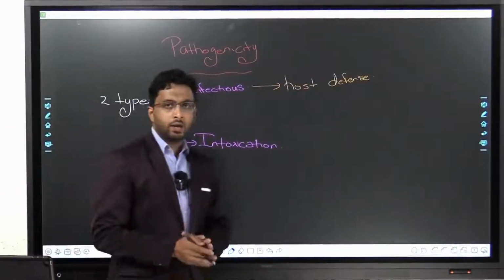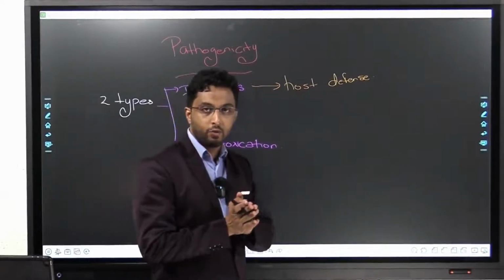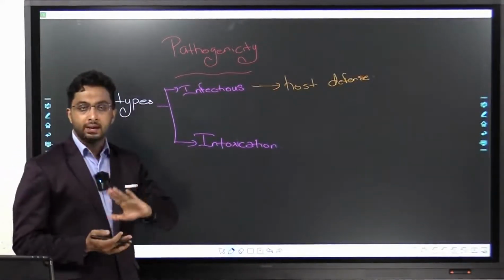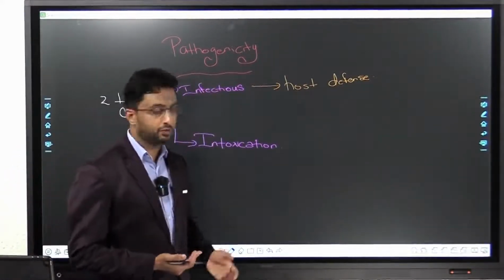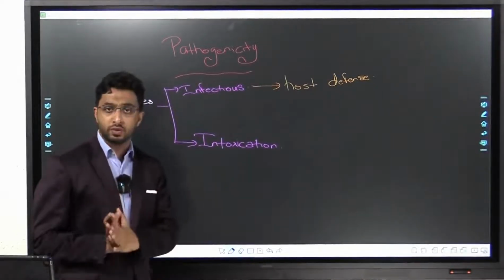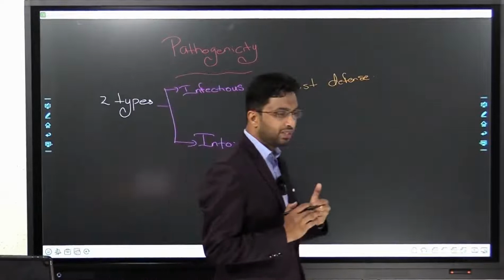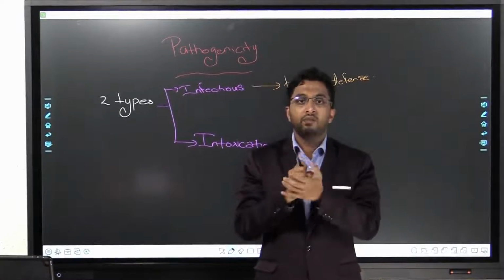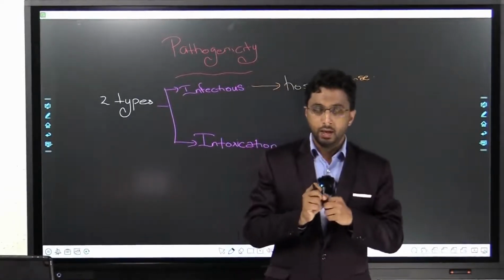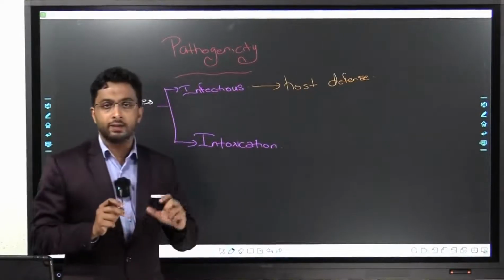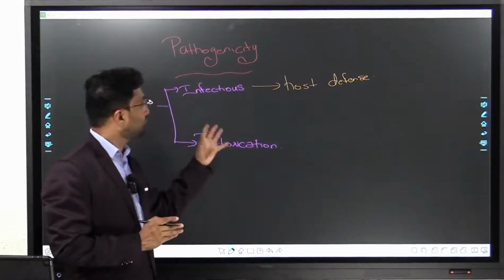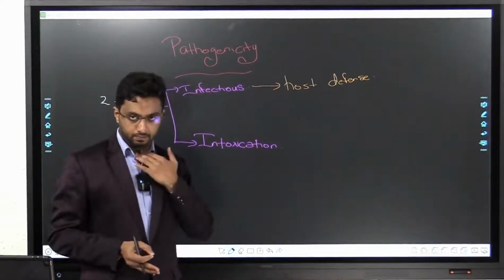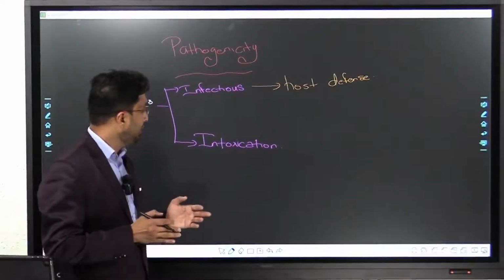Now coming on to the disease part of Staph aureus, which is pathogenicity. There are two types of diseases caused by Staph aureus. One is infections, staph infections. Second is intoxication. The mechanism is different in both. In infections, the host defense is compromised. The bacteria gets into the body and plays with the defense mechanisms of the body. The second type is intoxication, that is, toxins are produced by this organism and these toxins act. The bacteria will not do anything, the toxins will act.